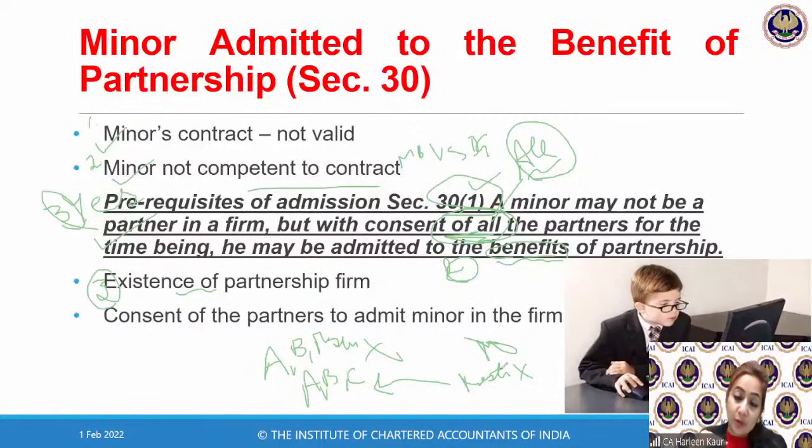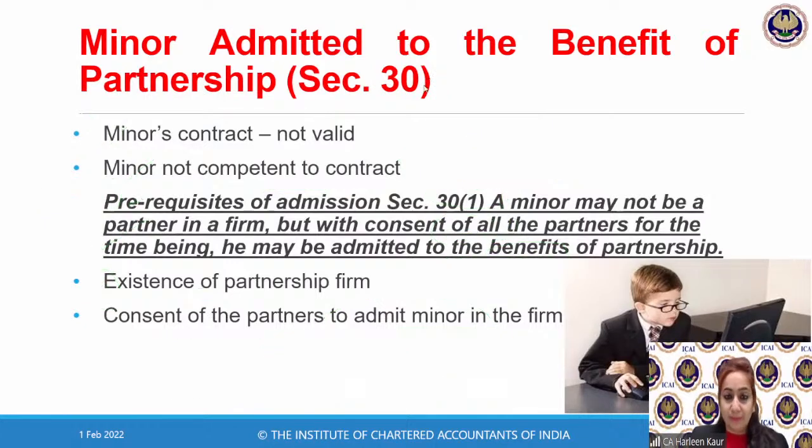But if the firm is already existing, you have rights under section 30 subsection 1 to admit a minor in the firm with the consent of all the partners. So what is the underlying point? All the partners should consent. Firm should already be existing. And the minor is admitted only for the benefits of the firm and never for the losses of the firm.